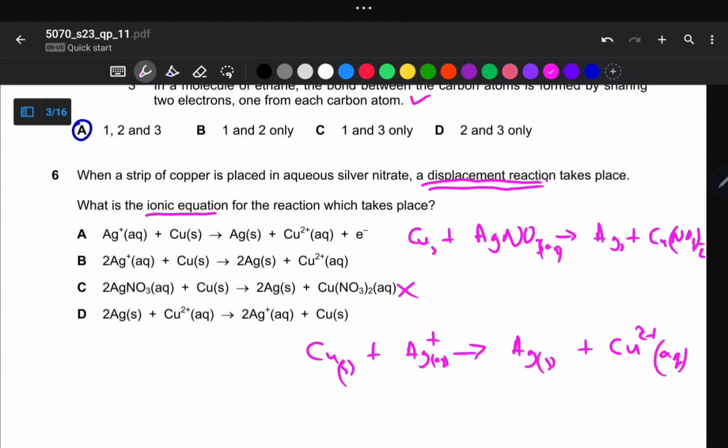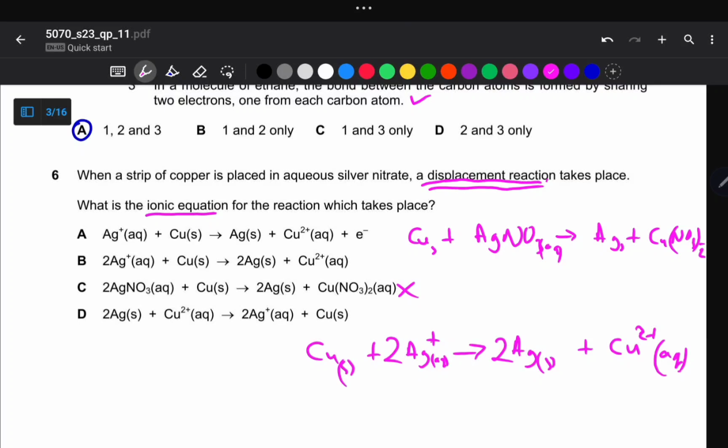So we need to balance this equation. This one is balanced stoichiometrically, but it is not balanced ionically. Here we've got a single positive charge, and here we've got a plus 2. So we need to put a 2 here, so this one becomes plus 2 and here plus 2. But then for silver, we've got 2 moles of silver here, so we're going to put a 2 here. So this one is balanced both stoichiometrically and electronically. We need to maintain the principles of chemistry.